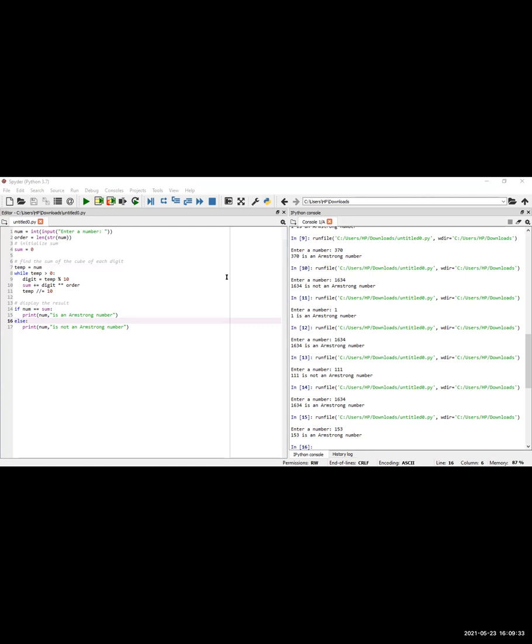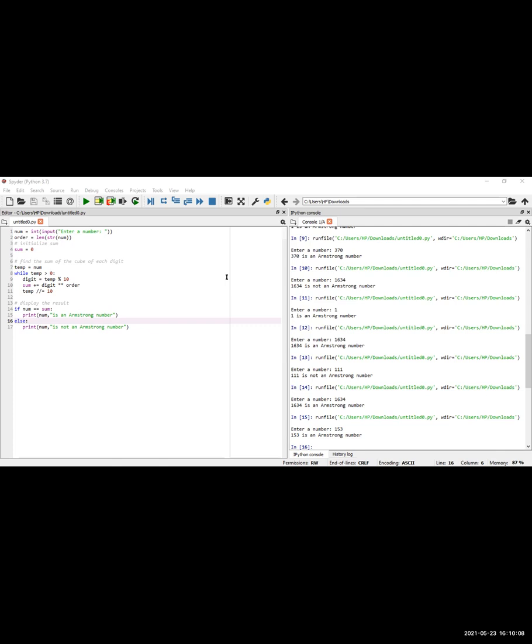Any doubts, any query regarding this? Please ask me freely, no issue. What you have done, taking 3 as the digit count, is correct. But in the generalized way, if a user enters 3-digit, 4-digit, 5-digit, 6-digit, whatever the digits are, it will show you the true value. Any doubt? No, sir. Okay, fine.